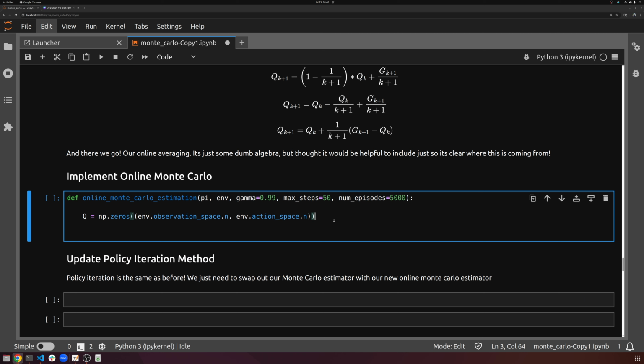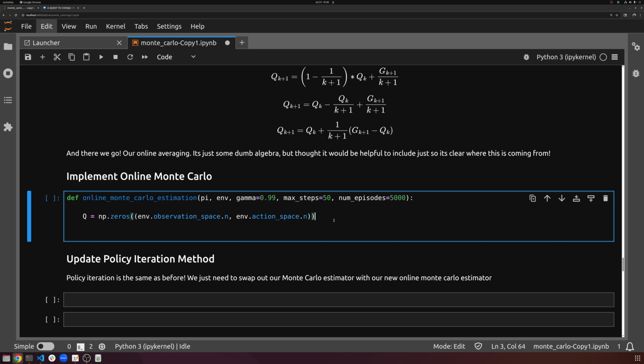So we're going to do N is equal to np.zeros, and again same thing, env.observation_space.n, env.action_space.n. This is just going to be a buffer that holds on to how many times you visited those different state action pairs. And we're going to do for blank in range num episodes. So how many games do you want to play? In this case, we're going to play 5,000 episodes that we're going to average.